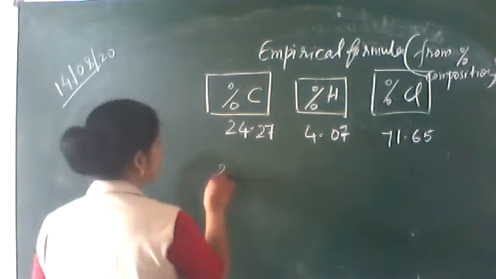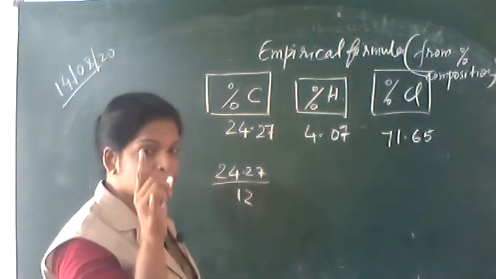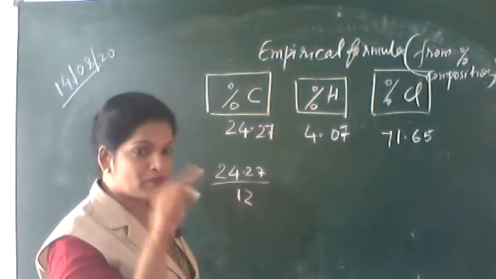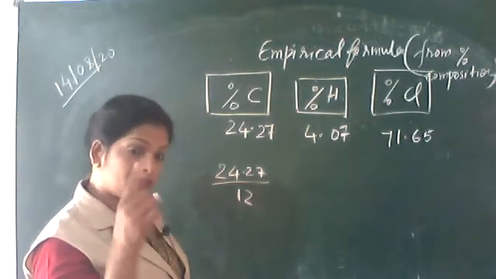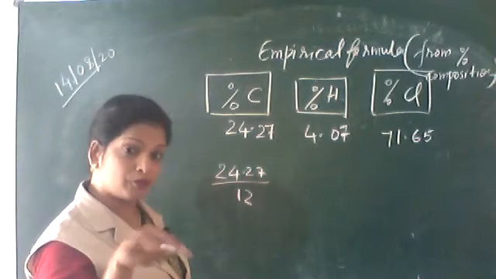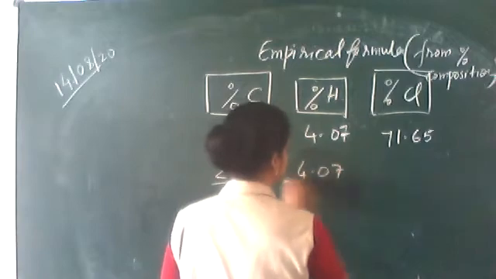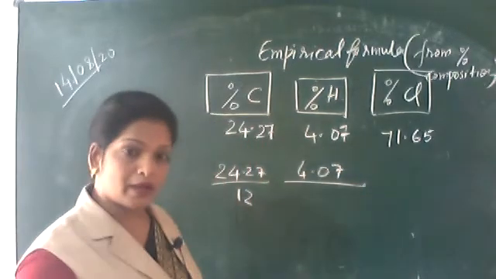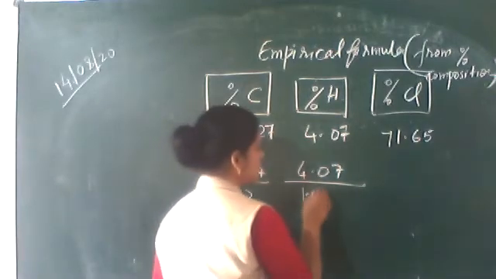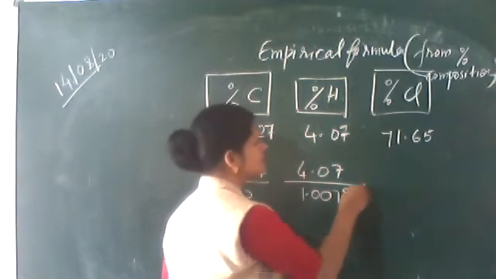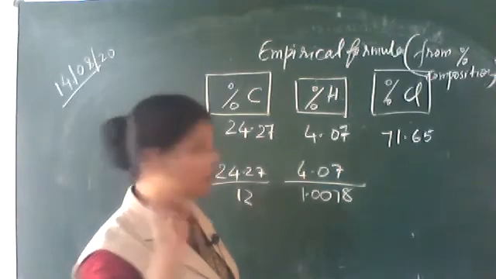So I'll be dividing 24.27 by 12, and you'll get that number. If it is 12, you can put the number 1 for carbon. If it is 24, you can put the number 2 for carbon. If it is 48, you can put C4. Number 4. And here, 4.07 for hydrogen. If it is 1 gram, or 1.0078, that means if it is 4 grams, you can put H4.